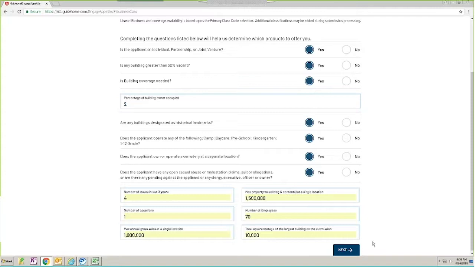Square footage is the total square footage of the largest building on the submission. For office, it's up to 100,000. For restaurant, 7,500. And for every other industry, 35,000. But again, in this example, we are purposely putting in answers that are outside of our appetite so we can show you what that looks like.